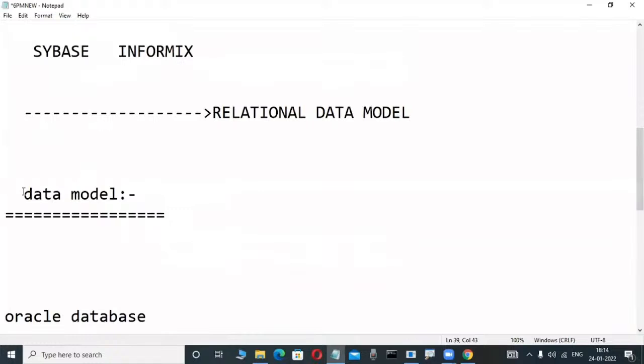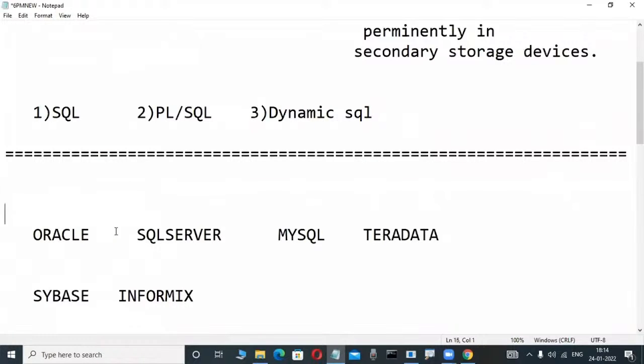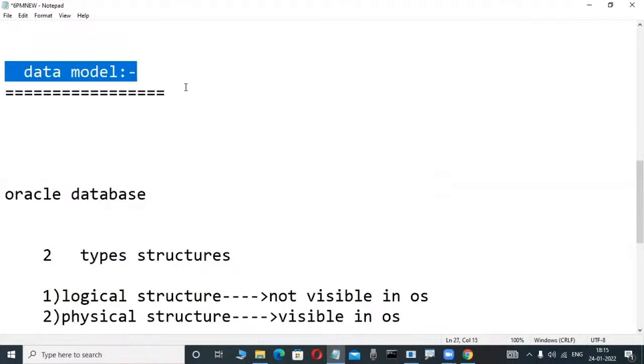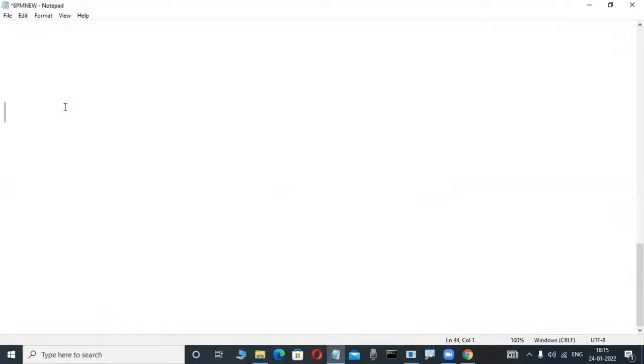What is a data model? First observe it here. These products are all implemented based on which concept? The relational data model, from 1970 onwards. This is a new model; one fellow introduced it. I will tell you, but before that, what does data model mean? It's easy. Anybody have an idea? Any computer students here? They're well-known persons. Don't write anything; these are demos. Okay, data model.